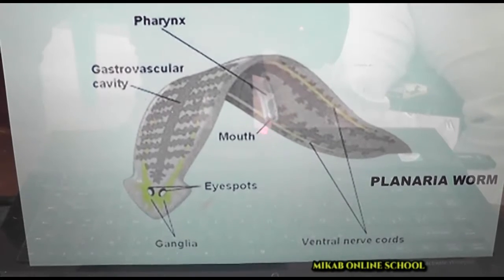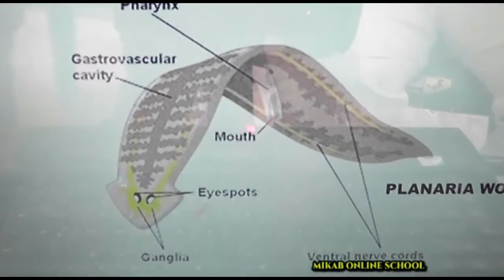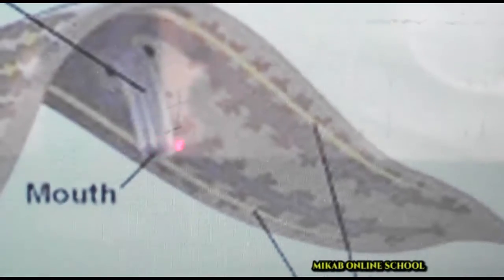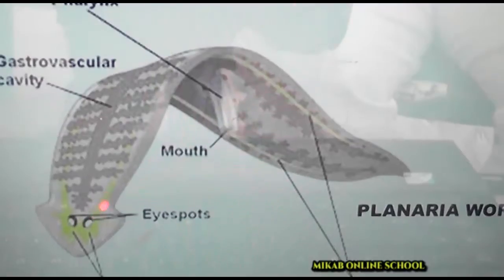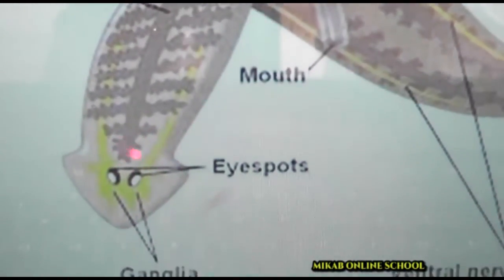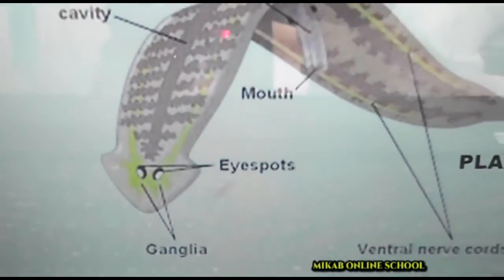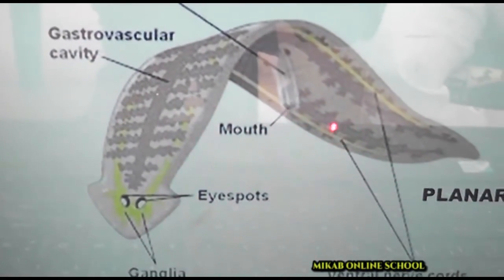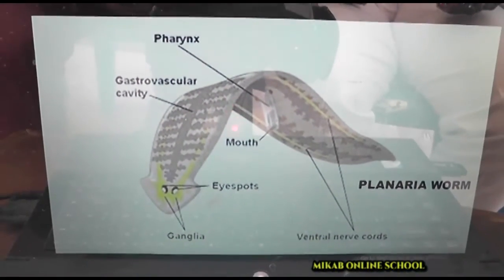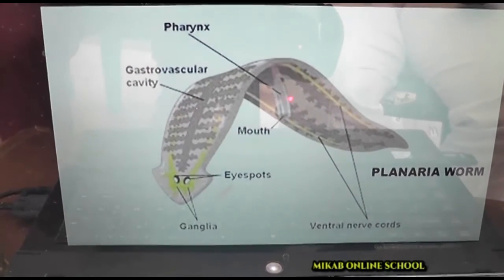To be able to get food, to feed on something, it will protrude the pharynx out. The pharynx is protrusible, so it will use it to capture food and then withdraw it back inside again. That is where the mouth is located, but this is the head. And the primitive nervous system we mentioned is found here. In the case of this one, the digestive system is incomplete. It only has one opening through the mouth. There is no anus. So the digestive system is incomplete.